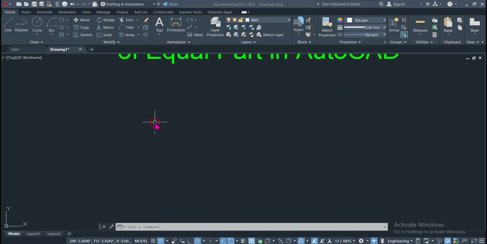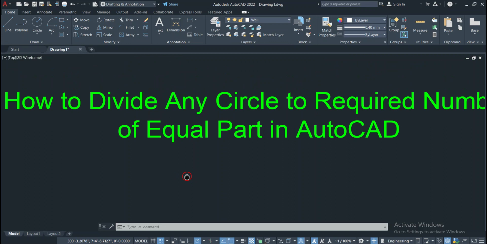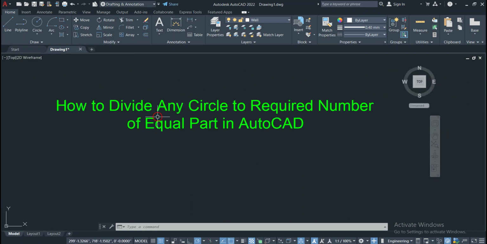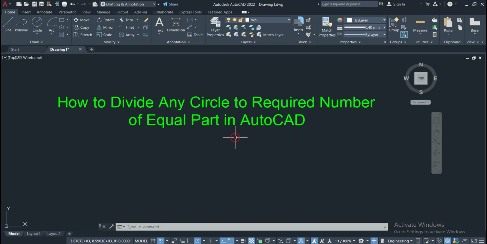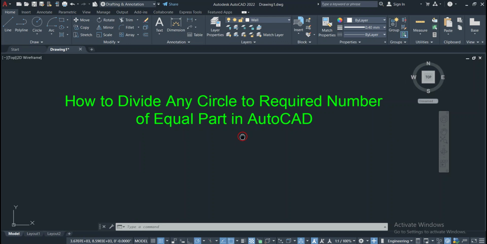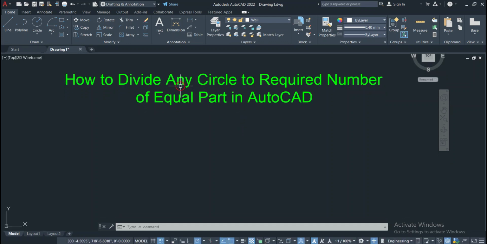Assalamu alaikum. Dear viewers, in this video you will learn in detail how to divide any circle into any required number of equal parts. It's a very important topic, and sometimes while working in AutoCAD you have to divide an object, especially a circle, into different equal numbers of parts. You will learn in this video how to divide a circle into any required number of equal parts with the help of an example.